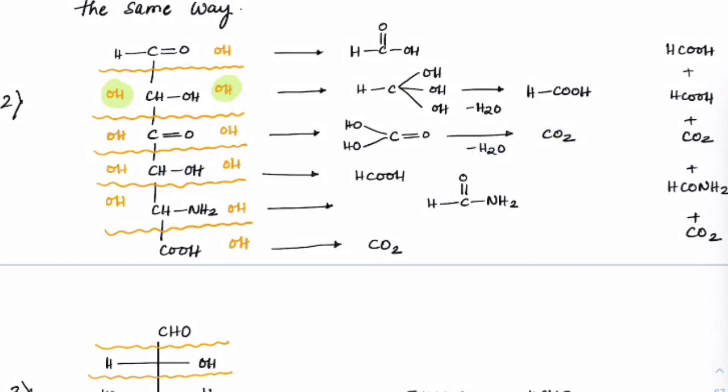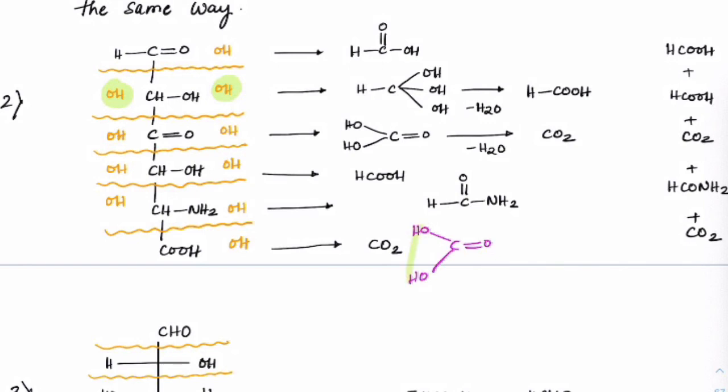Fourth carbon, again carbon with 3 OH, we learned that it will form formic acid. Carbon with one NH2 and 2 OH groups. These 2 OH groups will become C double bond O and NH2 will remain. So what has happened? Amide has been formed. This carbon has formed amide. Last carbon, CO, this already has C double bond O with one OH and another OH has just come.